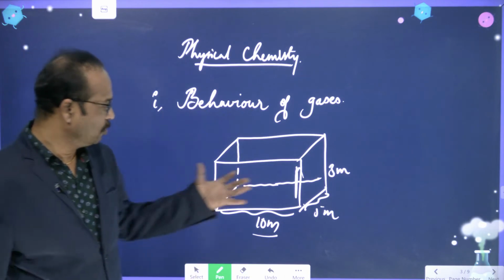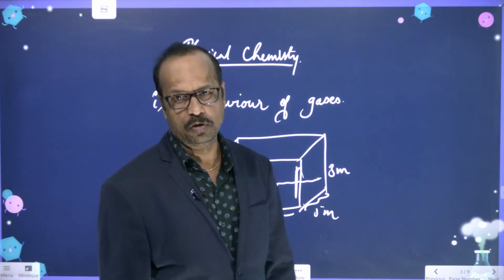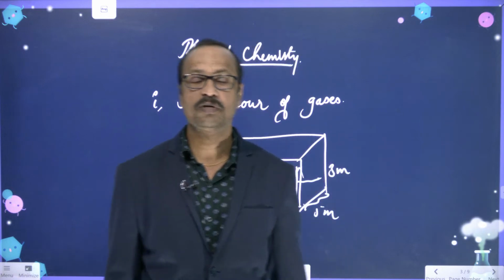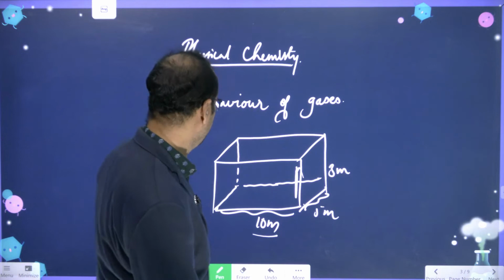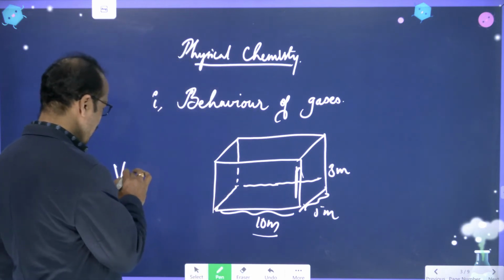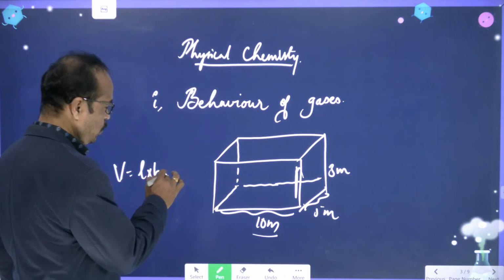Now what is the volume of this room? Can you say what is the formula of volume? Good. So volume of the room is length into breadth into height.